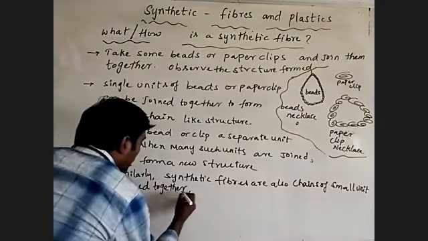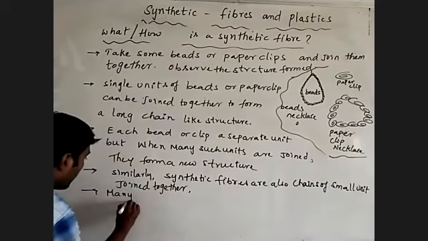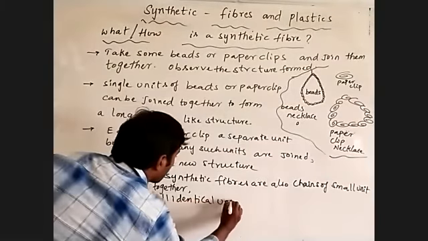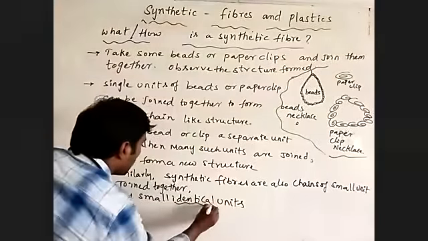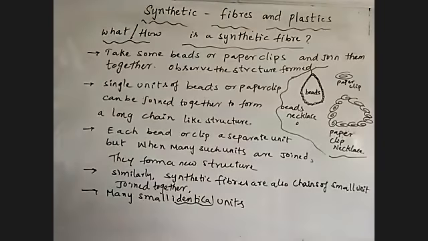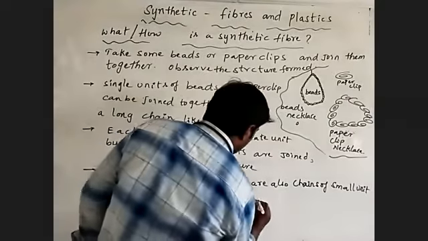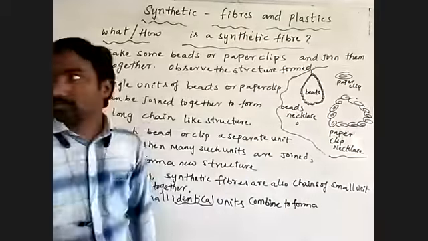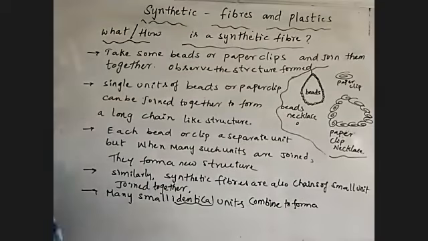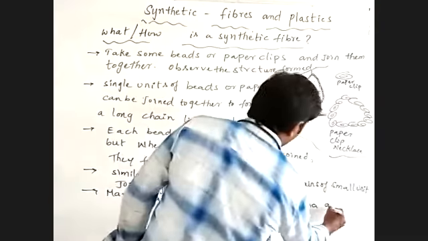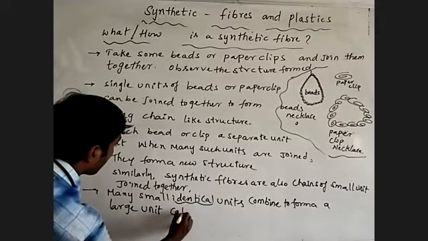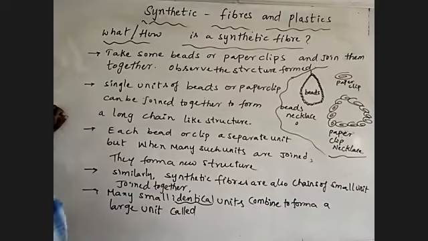Many small identical units. Identical means same. Small identical units are what we can combine to form a large unit, called a polymer.